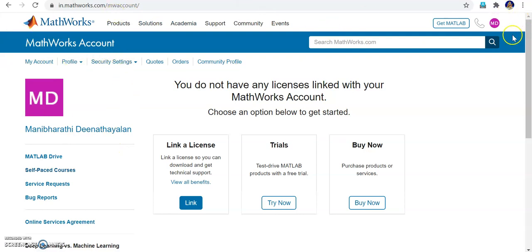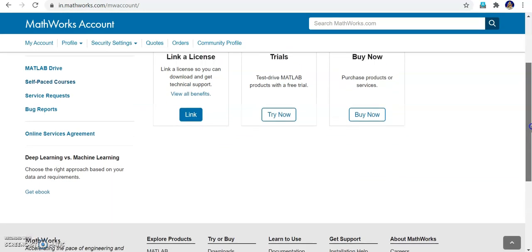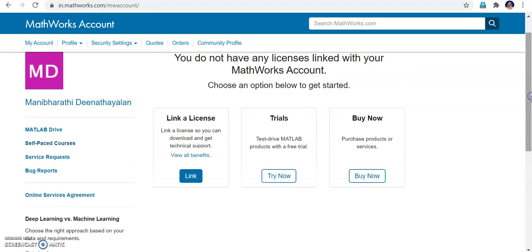My login page. You can see what things are available, right? It's showing that my mail ID does not have any license linked with the MathWorks account. Okay, I have not purchased anything, right? So obviously there won't be any licenses. And you can see what things I can do here. The important thing is this self-paced course. Okay, go into the self-paced course.